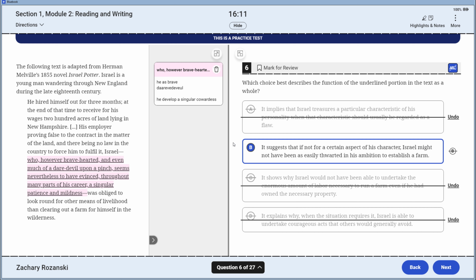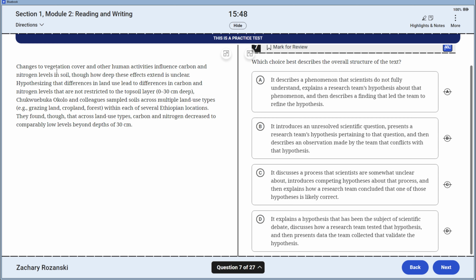So I'm going to read the surrounding text just to make sure I like my answer on this one. His employer proving false in the country, and there being no law in the country to force him to fulfill it, Israel was obliged to look around. Yes, he got fleeced. If he weren't so patient and mild, he would have been able to acquire his land. Text structure, let's read this and start chunking it.